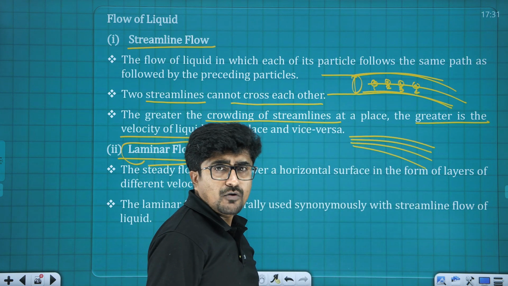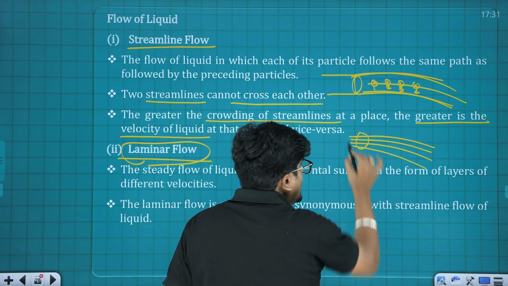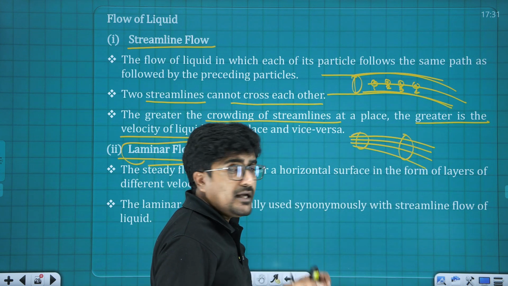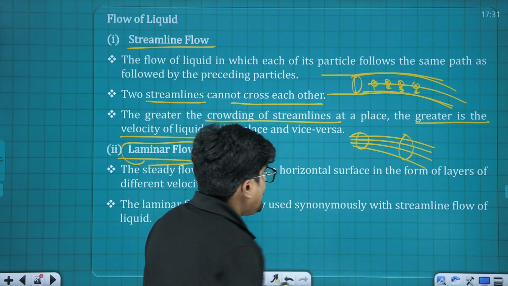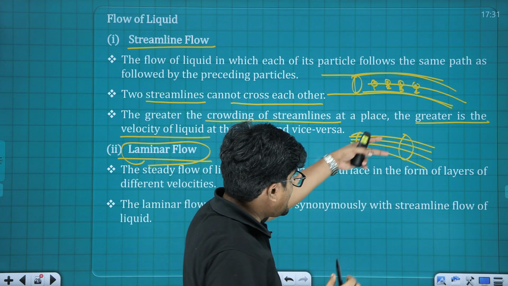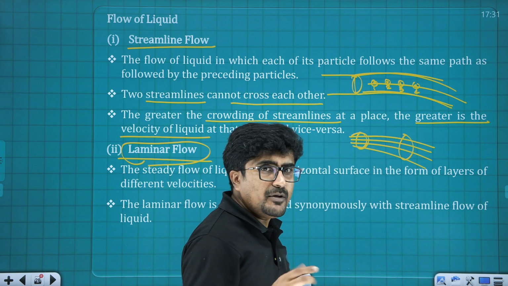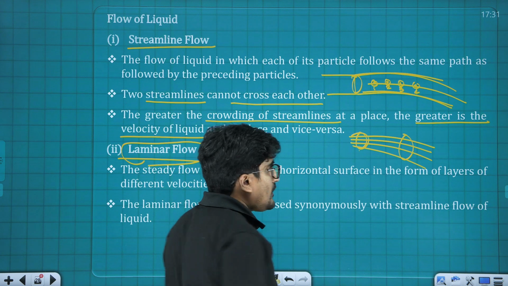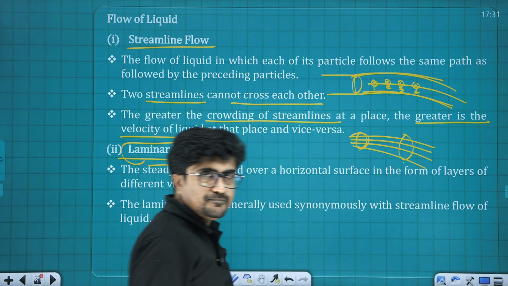If you can see a flow like this, here the crowding is greater and here the crowding is comparatively lesser for a given area. Here the relative spacing is lesser and here it is greater. That is what we mean by crowding. So definitely speed will be greater here and speed will be lesser here.